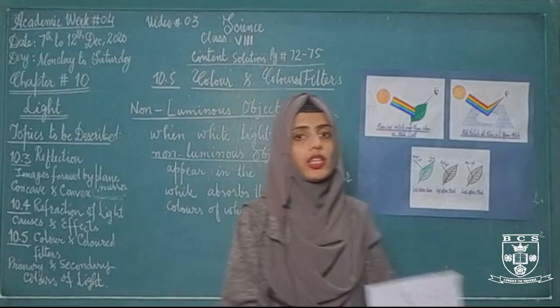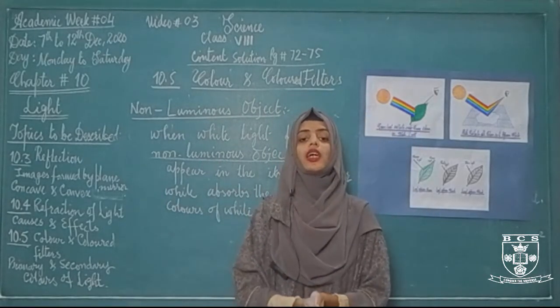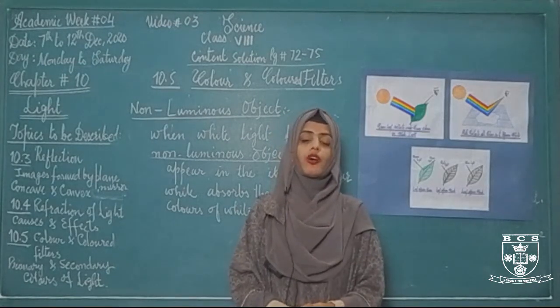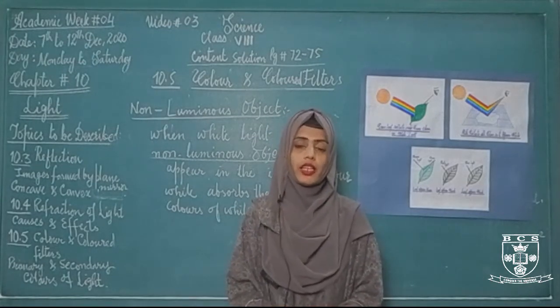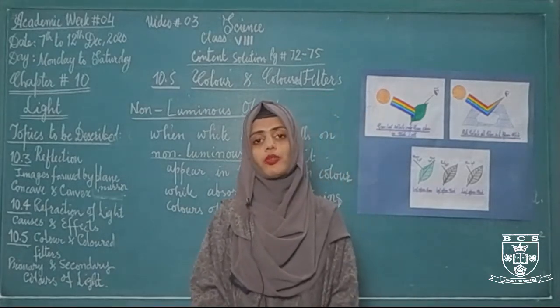So this is about the colors, colored filters, primary and secondary colors of light, and rainbows of light, and properties of colored filters in luminous objects and non-luminous objects. I hope you have understood all the topics which we have discussed today.